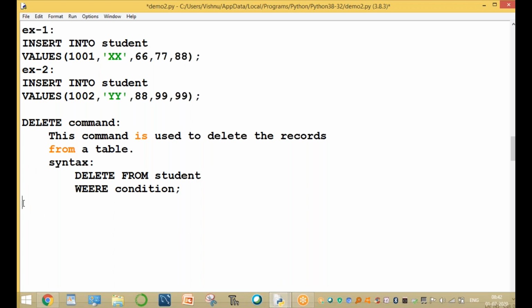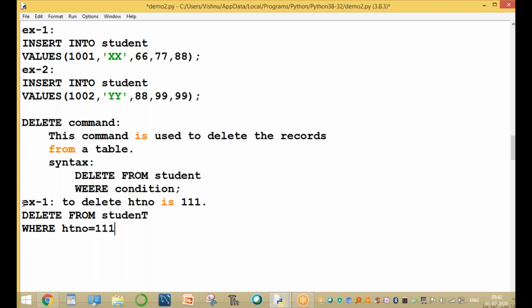Now example one: to delete the record whose HTNO, the hall ticket number, is 111. The command is delete from student where HTNO equal to 111.